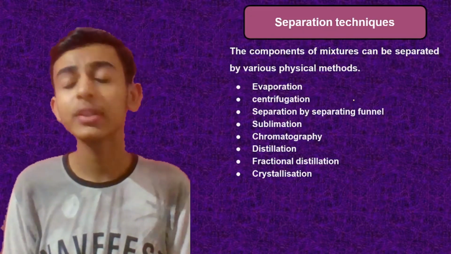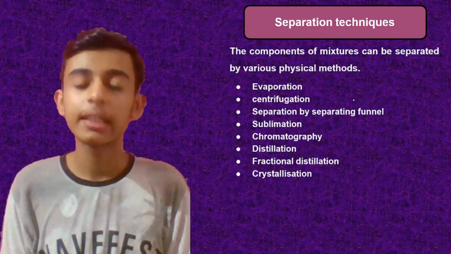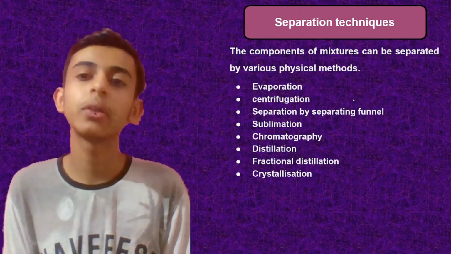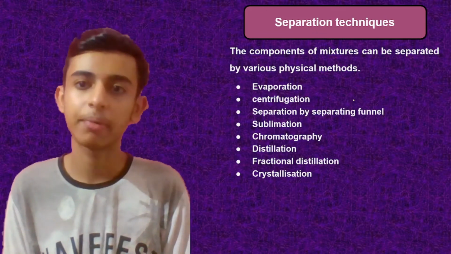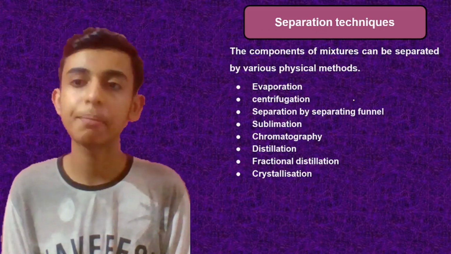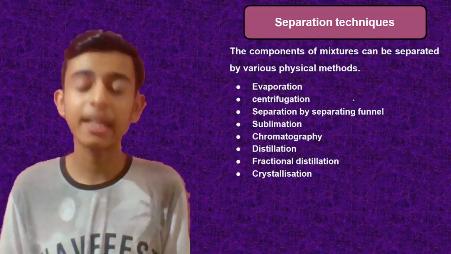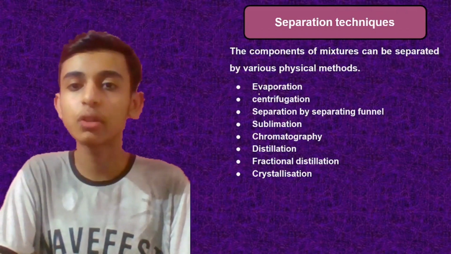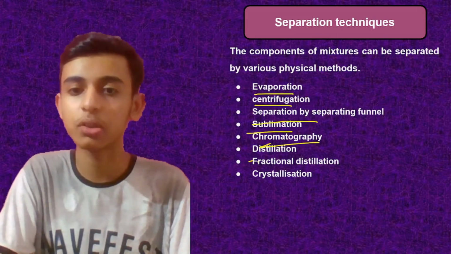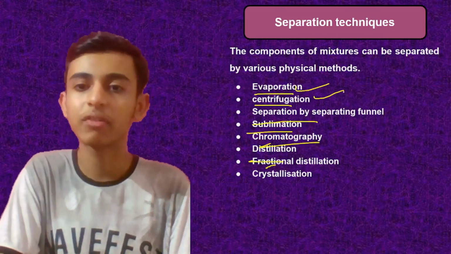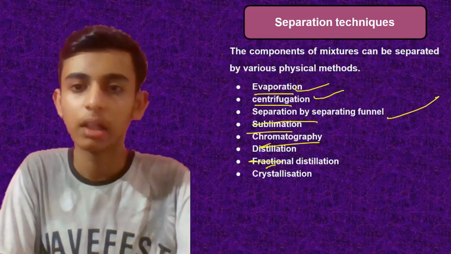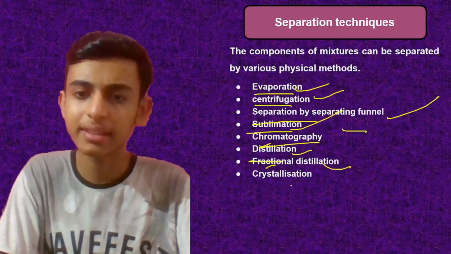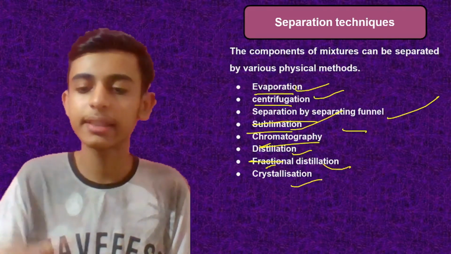Now we are moving on to separation. See, you can say the true solution, the pure substances cannot be separated, but the mixtures can definitely be separated. How can we separate them? There are various physical methods by which we can separate them. Here is the list of methods by which we can separate: evaporation, centrifugation, separation by separating funnel, sublimation, chromatography, distillation, fractional distillation, crystallization. So let's study all of them.